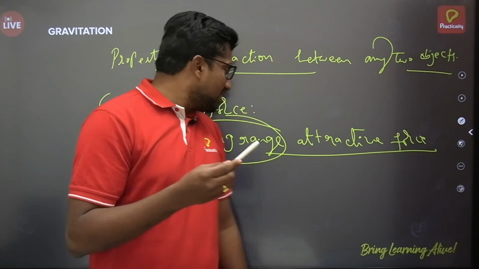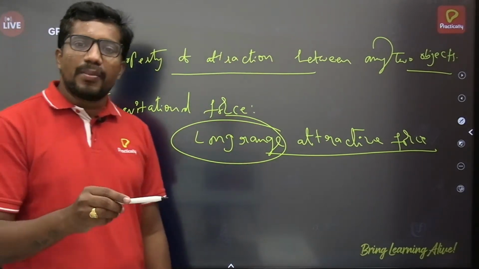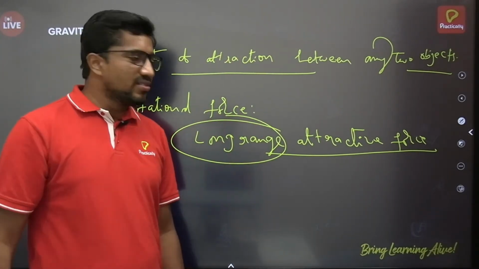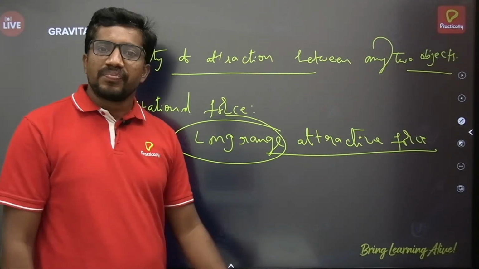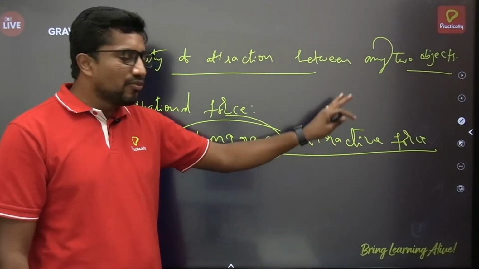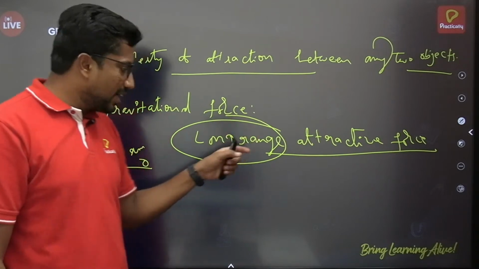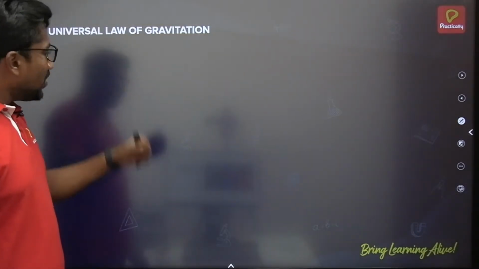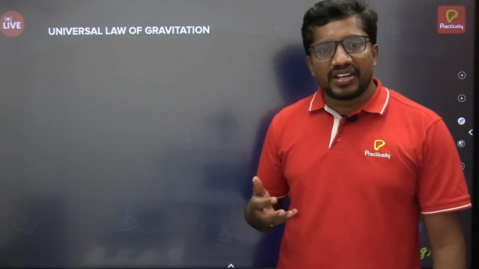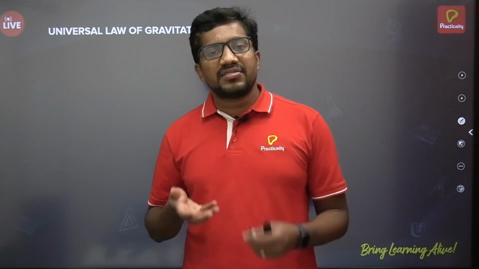So this gravitational force is one of the fundamental forces. It's a long range force and it's an attractive force. We are going to talk about the attracting force that exists here. Okay. Universal law of gravitation. We all know Newton's observation, when he was sitting under the tree, the falling of the apple was just because of what?